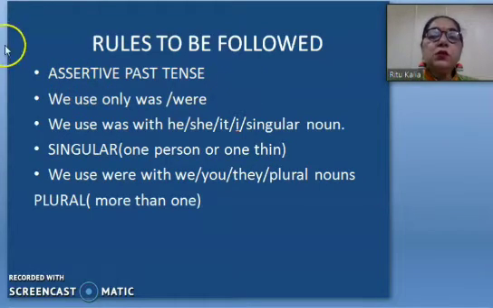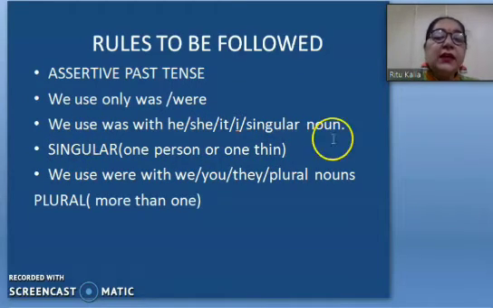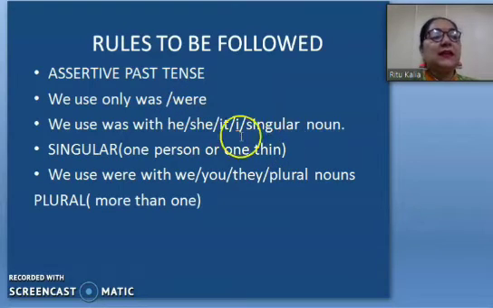What are the rules to be followed in assertive past tense? We use only was and were. I have already told you in examples. We use was with he, she, it, I, and a singular noun. Means we are using it with only a single person, place, thing, name, noun, pronoun.